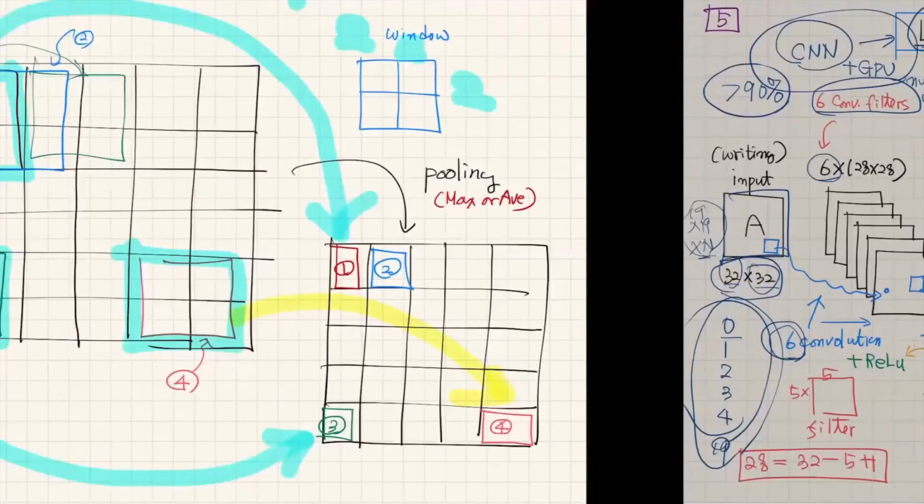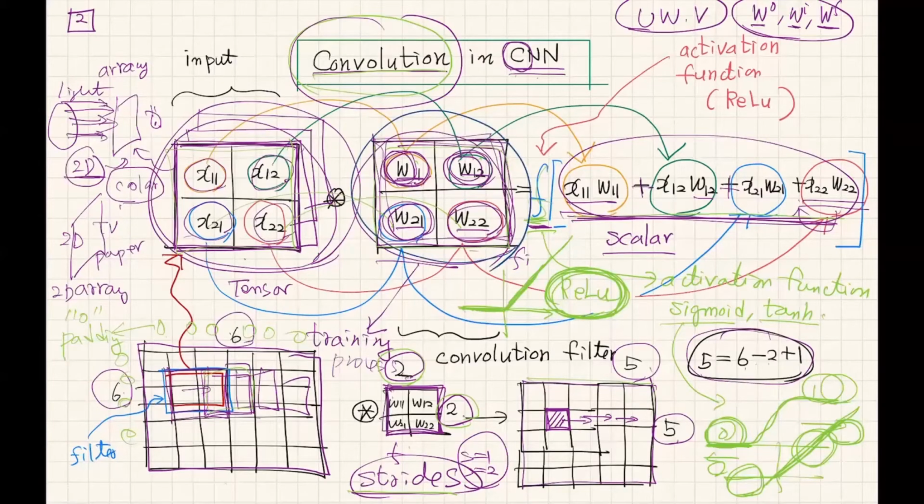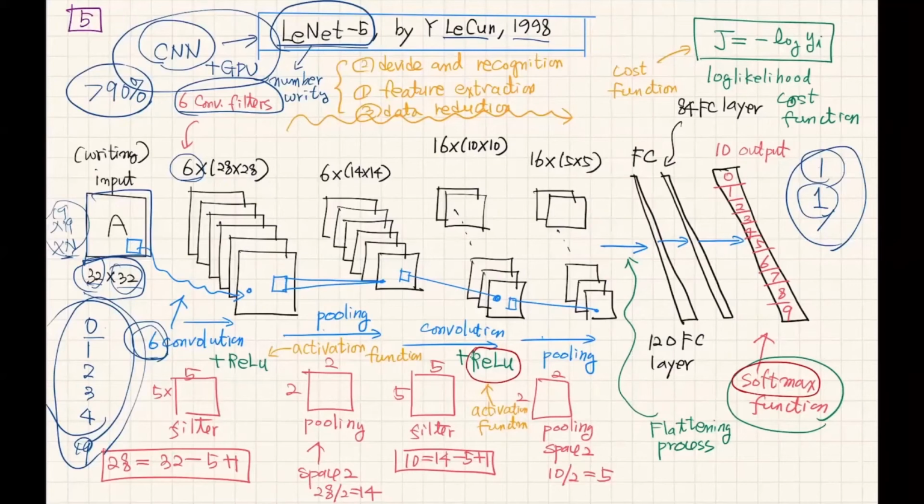In the convolution operation, we have these filters, and in LeNet, they used 6 convolution filters. In each filter we have unknown weight parameters w_ij, and those have to be decided during the backpropagation. By applying the 6 different filters, we have 6 different outputs. So let's assume this small square is the filter size.